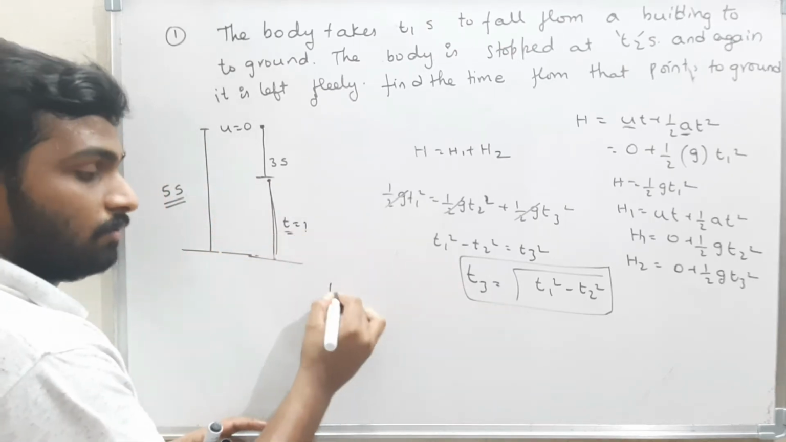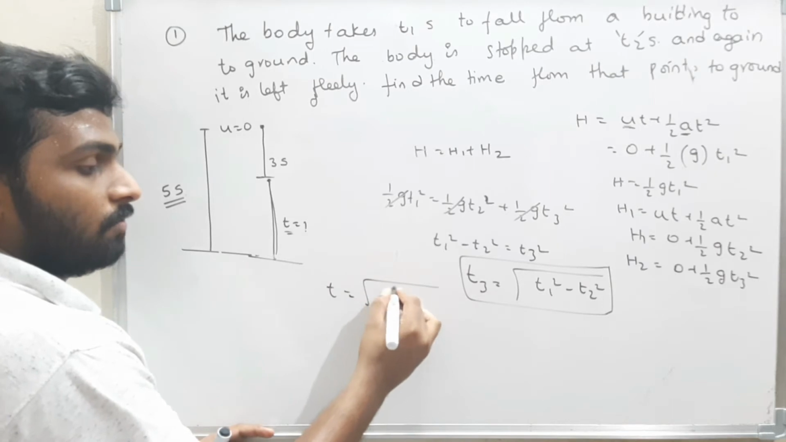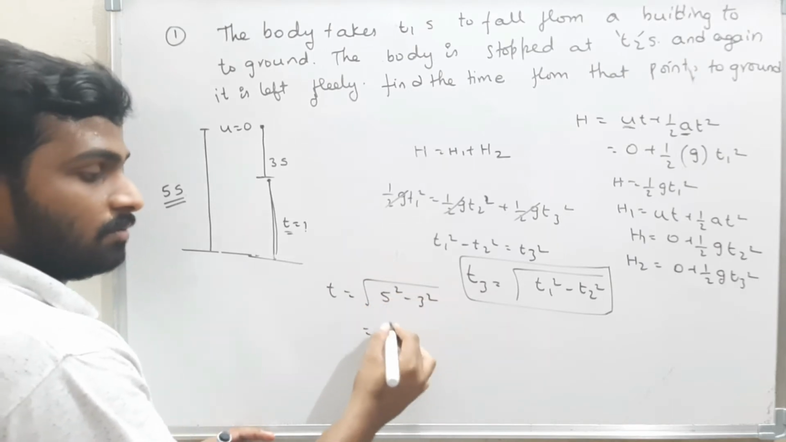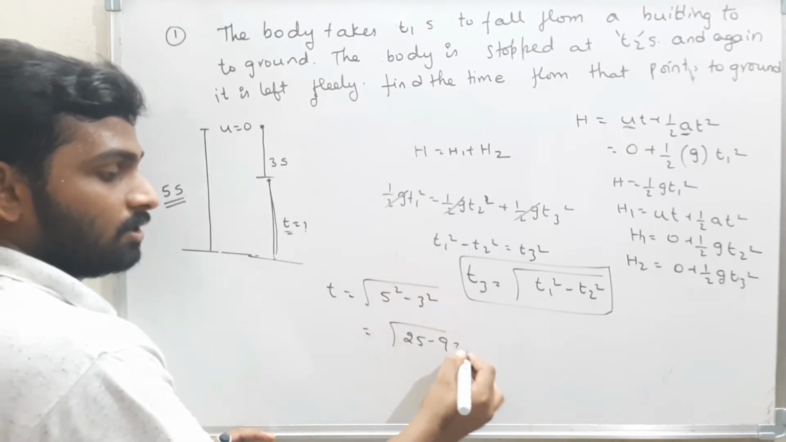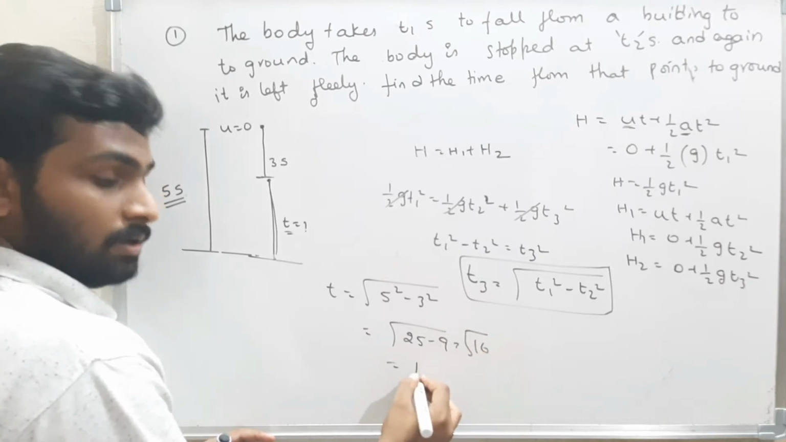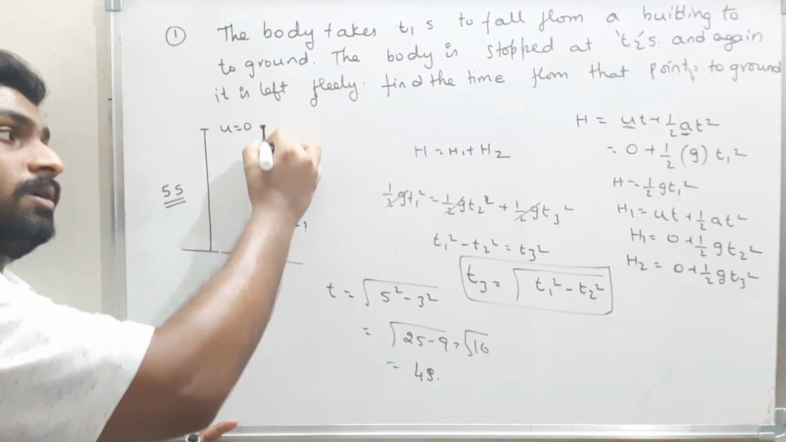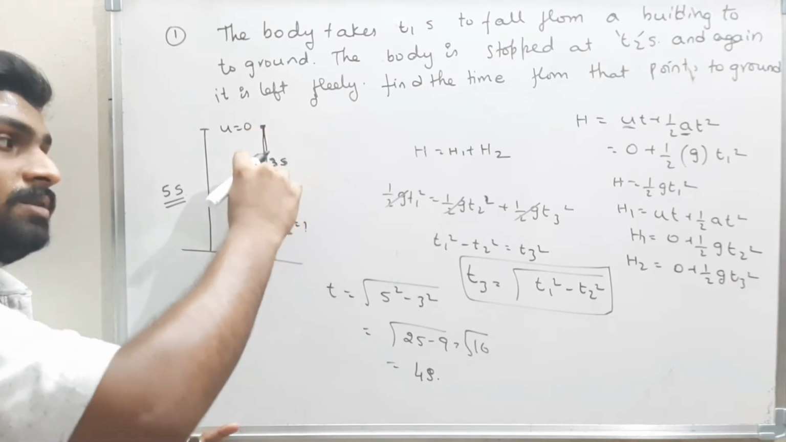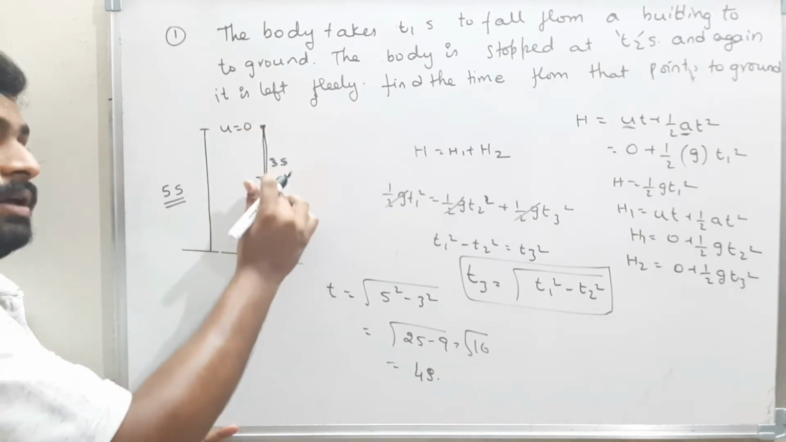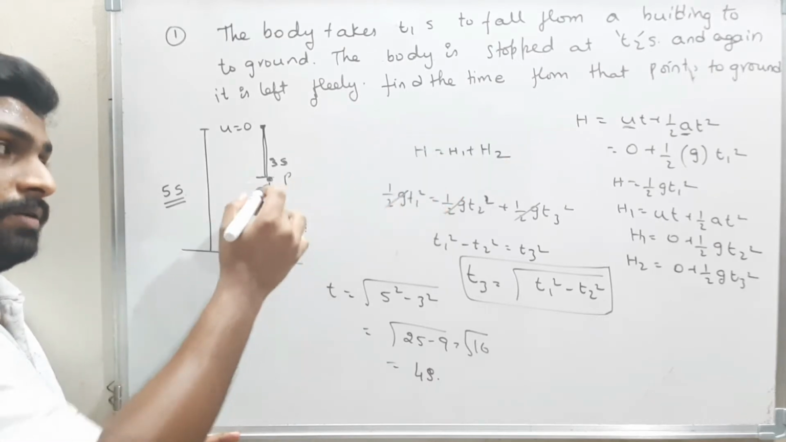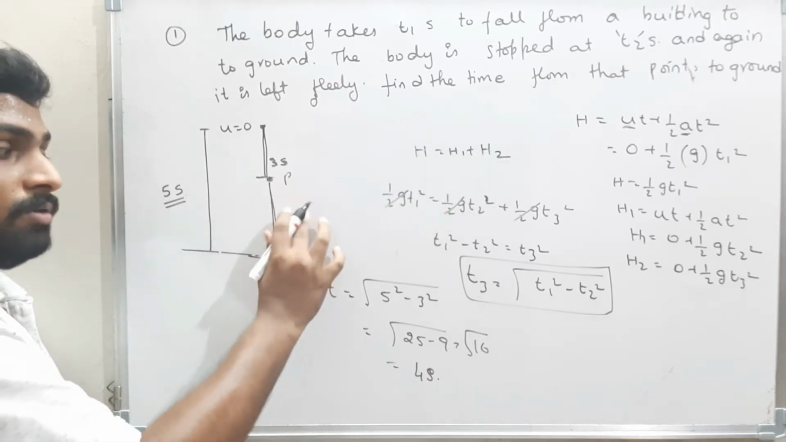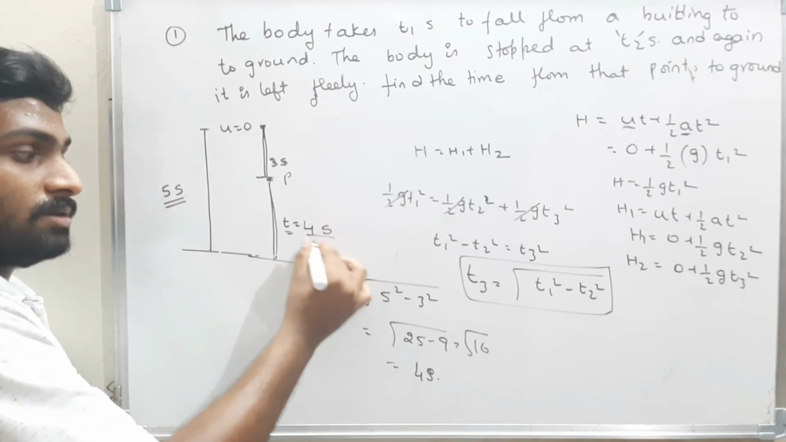By using this formula: t is equal to root of 5 square minus 3 square. That is nothing but root of 25 minus 9, which is root of 16. Therefore 4 seconds. When I catch the body here at point P and leave it freely from here to reach the ground, the body will take 4 seconds.